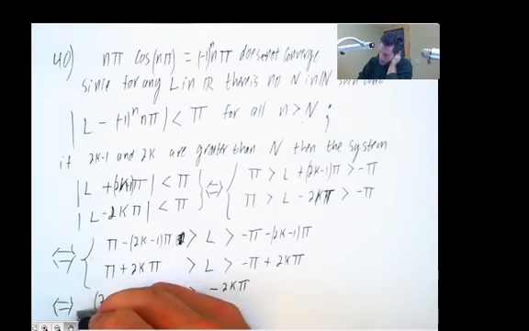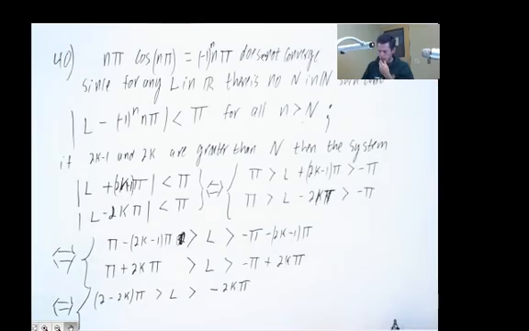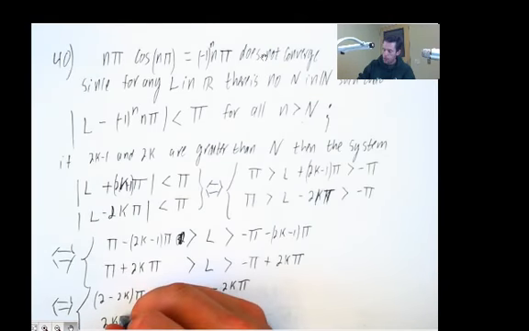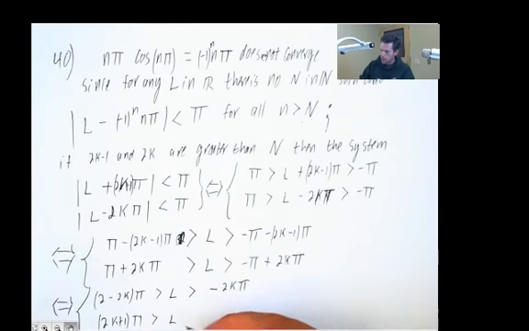All right. The second equation, combining these, this is 2k plus 1 for sure. 2k plus 1 pi's, and L will be between that and 2k minus 1 pi.